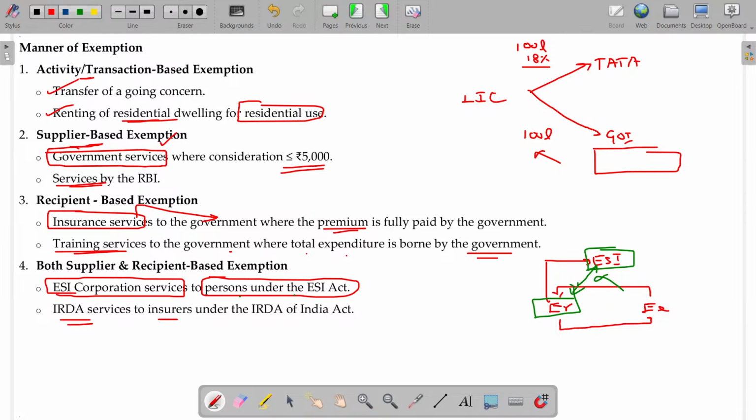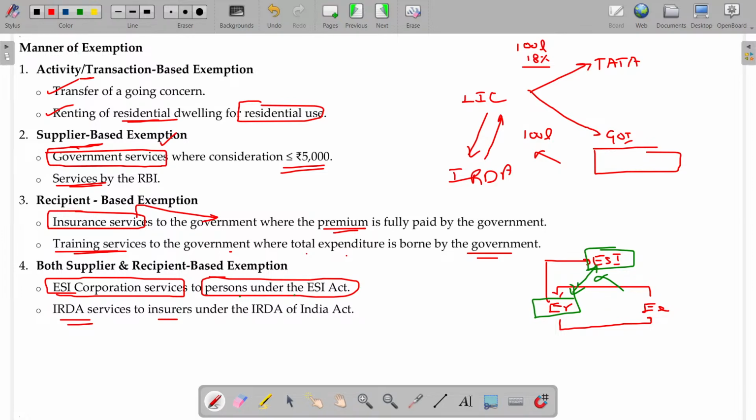For that, an actuarial scientist will be there. Actuarial science is a special course. The actuarial scientist will value whether the premium is sufficient enough for paying the guarantee given by LIC, using permutation combinations and the probability of risk involved in paying the claim. After certification, IRDA will certify that this product can be launched. So now it is routed through IRDA. Before launching that product, LIC should get the approval from IRDA for a fee. So the fee is paid and IRDA releases the certification that this product can be launched. This is a service between IRDA and LIC, and for this service GST is not attracted.